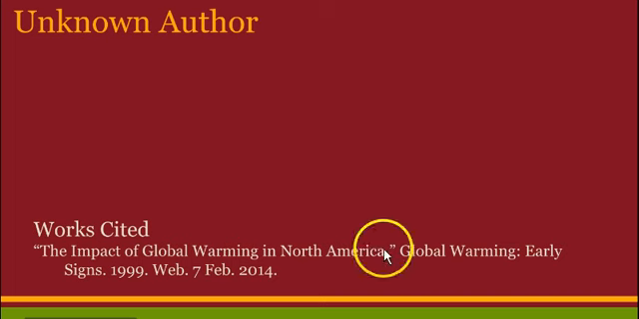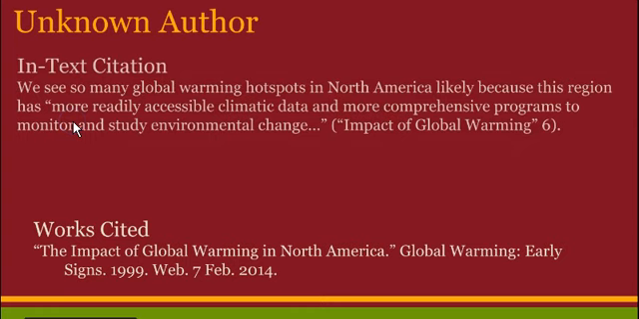In the case of an unknown author, your works cited page would look like this. I've got the title of the article in quotation marks, and this is from a web page. So your in-text citation would look like this. I've got a quote, I finished the quote. Inside my parentheses, I'm going to have a signal phrase. What I did was shorten the title of the article so that it wasn't the entire "Impact of Global Warming in North America." I shortened it to just "Impact of Global Warming," and then the page number 6. Because this website happened to have a page number, it was probably a PDF, something with page numbers. Then close my parentheses and period.